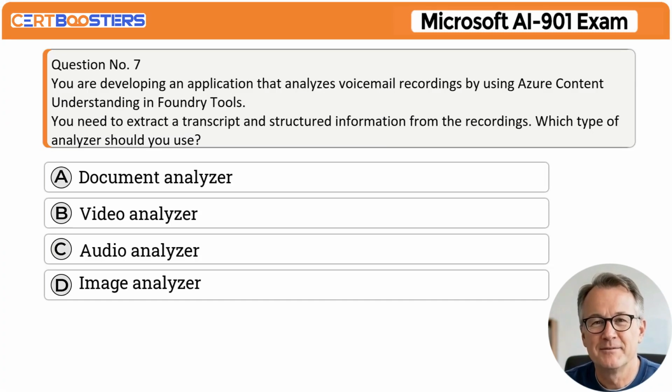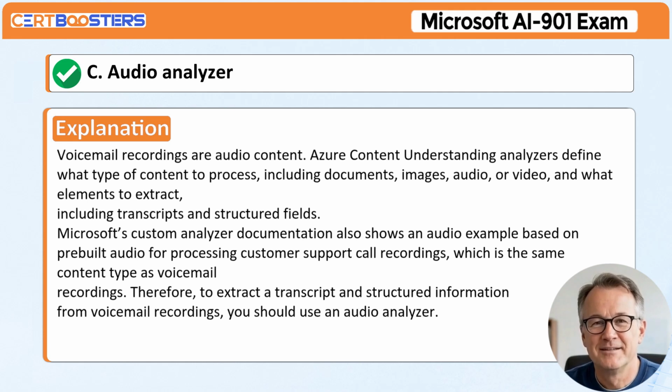Question number 7. You are developing an application that analyzes voicemail recordings by using Azure Content Understanding and Foundry tools. You need to extract a transcript and structured information from the recordings. Which type of analyzer should you use? A. Document analyzer. B. Video analyzer. C. Audio analyzer. D. Image analyzer. Correct answer, C. Audio analyzer.